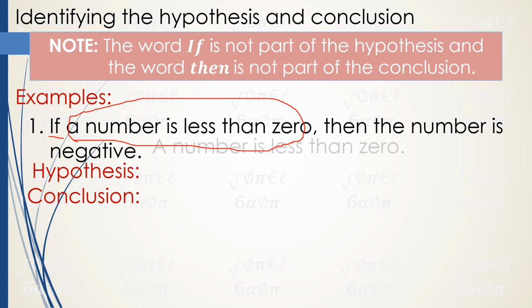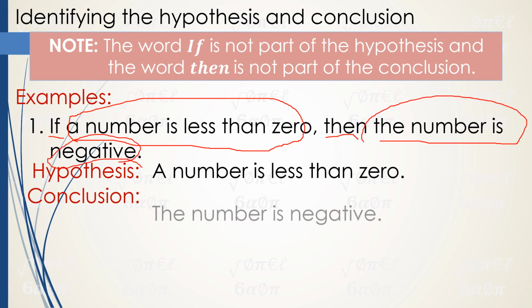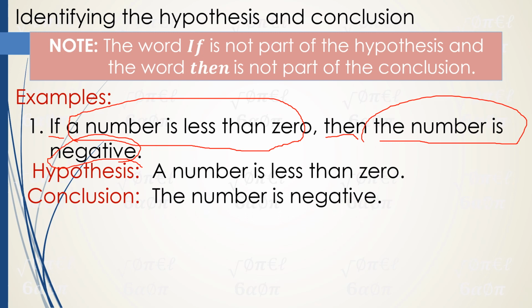A number is less than 0. So it can be a sentence. Again, the proper way of writing the hypothesis and conclusion is by making them sentences. Then the next one, the conclusion, after the word then: the number is negative. Can it be a sentence? Yes. The number is negative is our conclusion. Therefore, our hypothesis is a number is less than 0 and our conclusion is the number is negative.